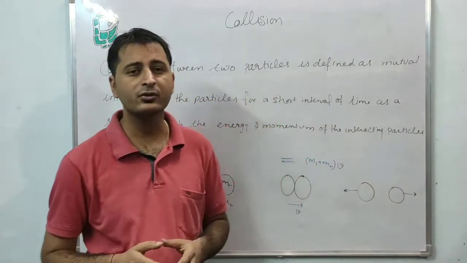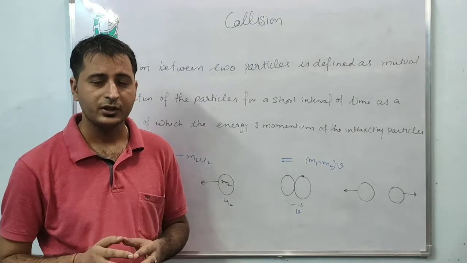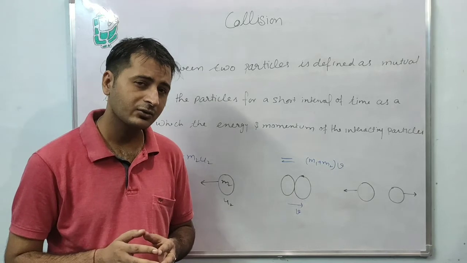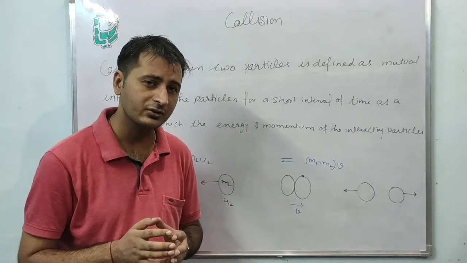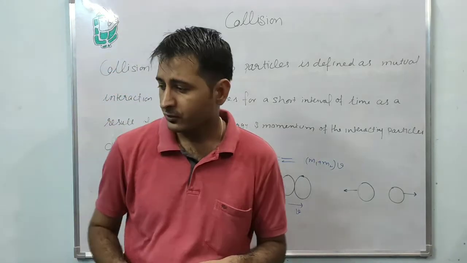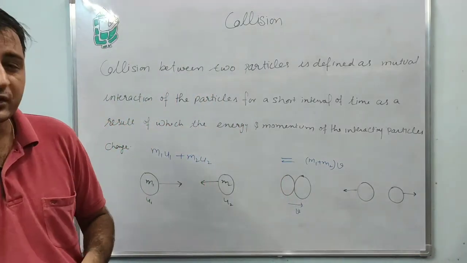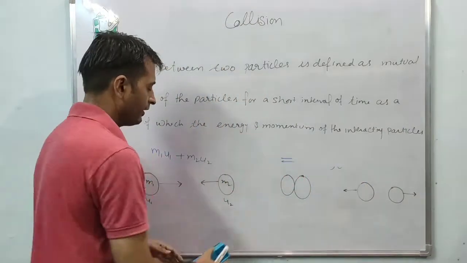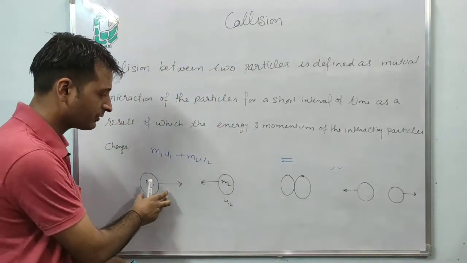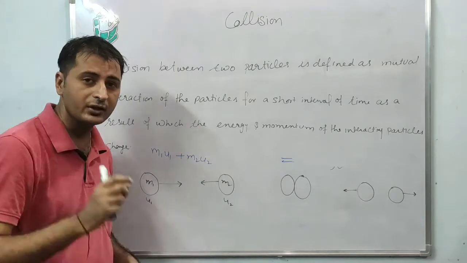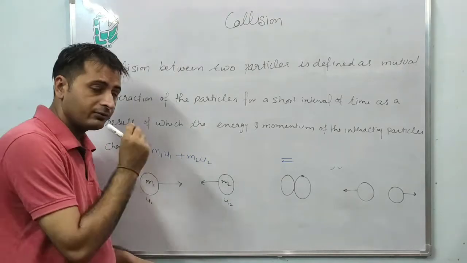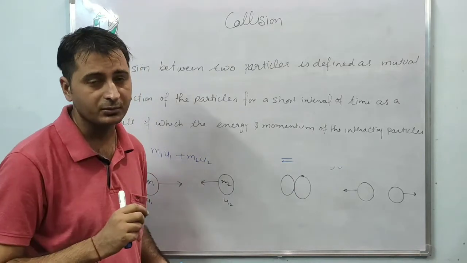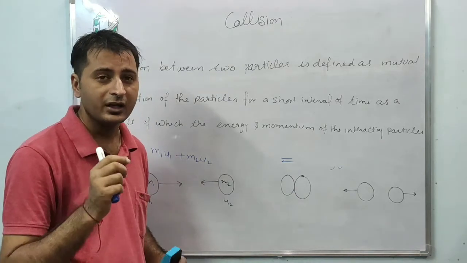We have categorized collisions into two categories: elastic collision and inelastic collision. Now what is the meaning of elastic collision and what is the meaning of inelastic collision? For an elastic collision, it means if we have a two body system, masses m1 and m2, velocities u1 and u2, and the momentum and kinetic energy of the system are conserved, it is called an elastic collision.